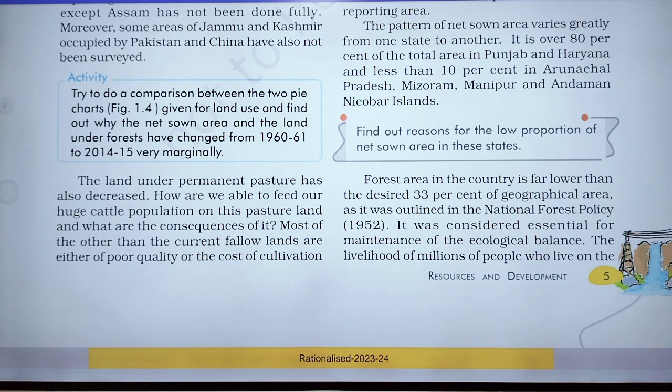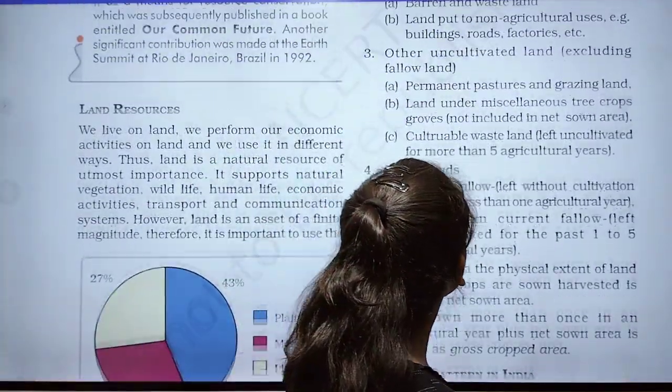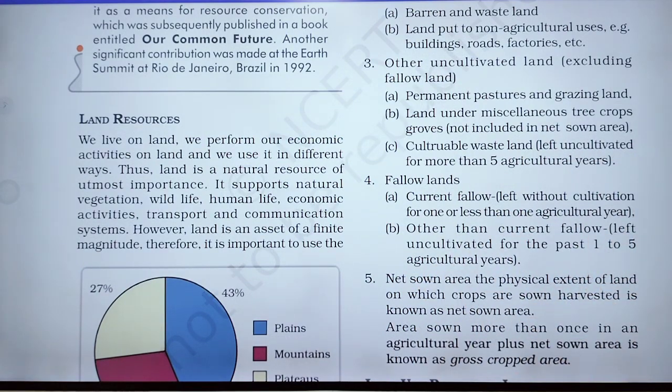This is the question. See, most of the other than the current fallow lands are either of poor quality or cost of cultivation. What are the current fallow lands? Current fallow lands are those left without cultivation for one or less than one agricultural year. It means suppose there is a land which is left without cultivation for one or less than one agricultural year, okay.